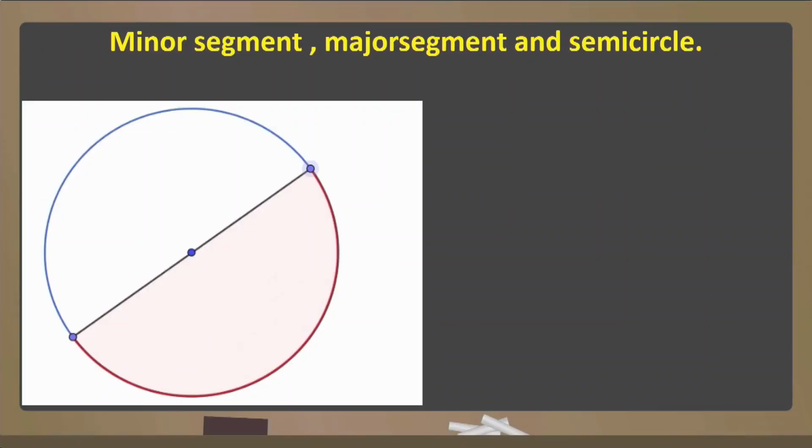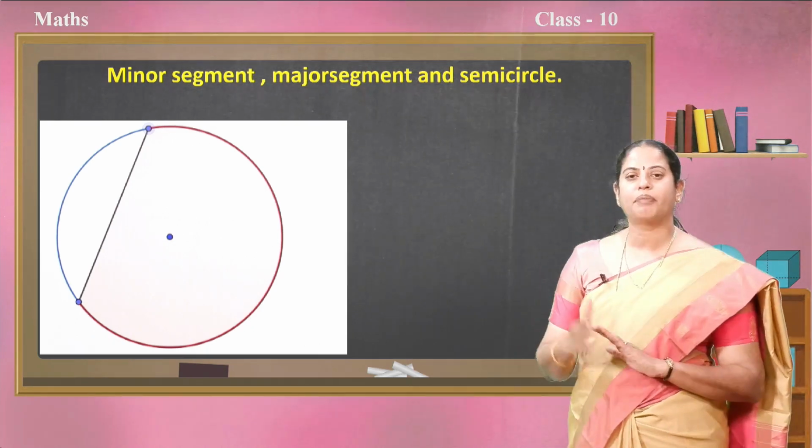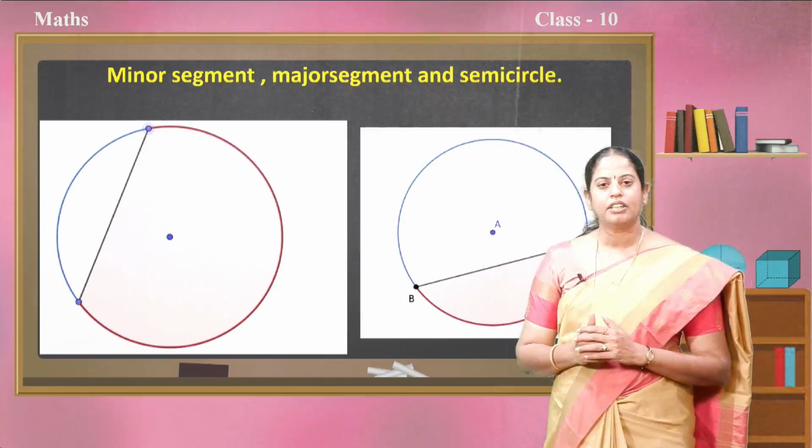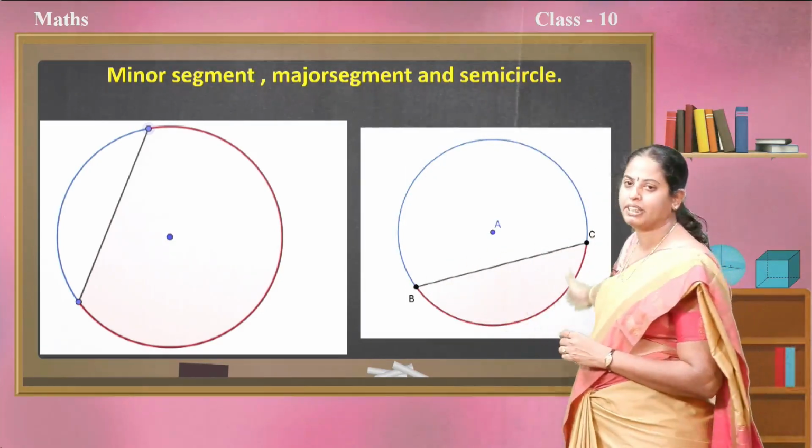Yes. Now, if you observe, it is 2 equal halves. Now, if you observe, the shaded portion is more than the unshaded portion. Now, let us recall, what do we call the part of the circle which is bounded by a chord and a minor arc?